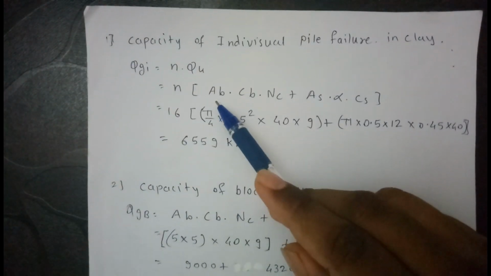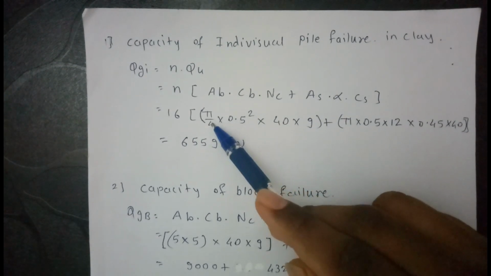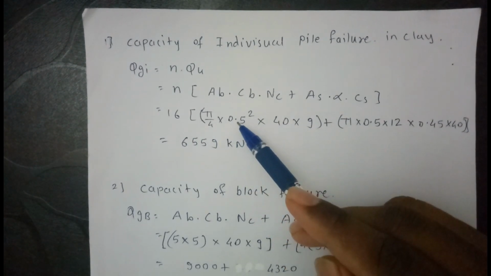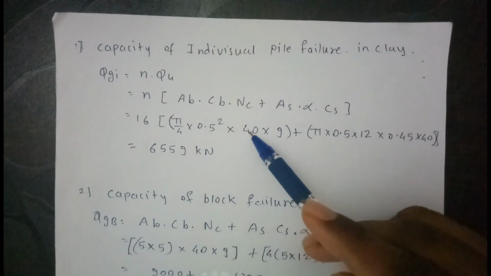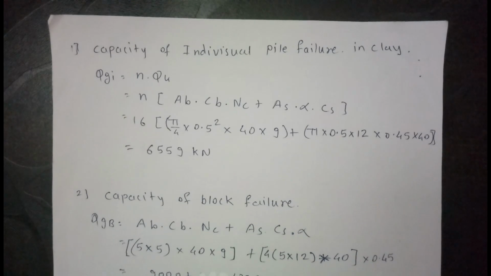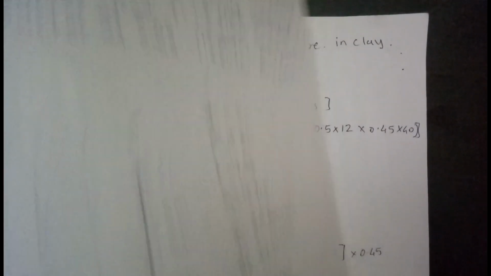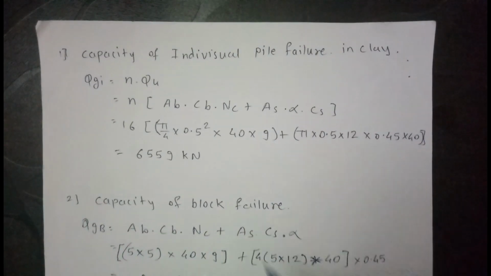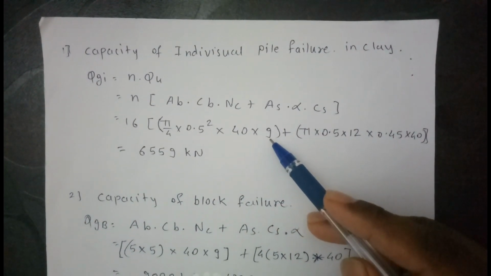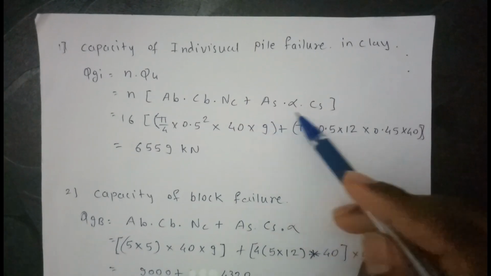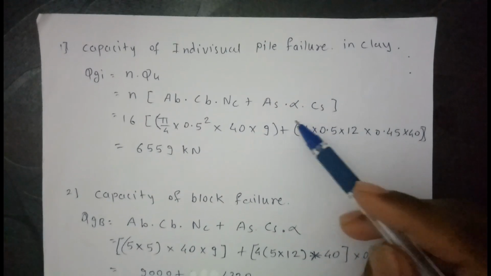So area of the base of the pile is, we know the diameter of the pile, that is pi by 4 into d square. Diameter is 0.5, and Cb is, we just calculated Cb, that is cohesion. This cohesion is 40 kPa. So this is 40, and Nc we have assumed 9, plus this is the skin friction. This is base friction and this is the skin friction.